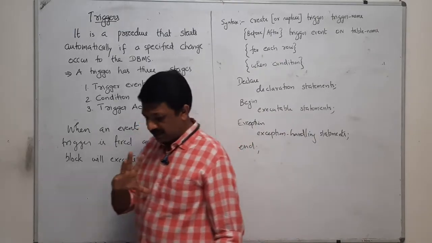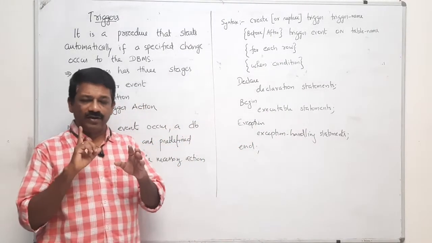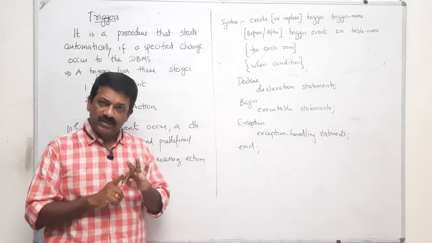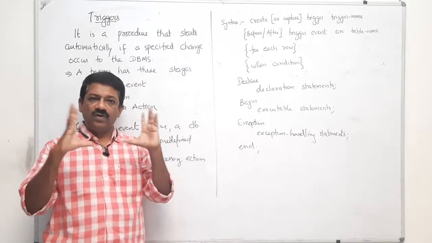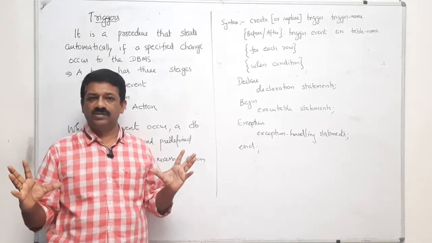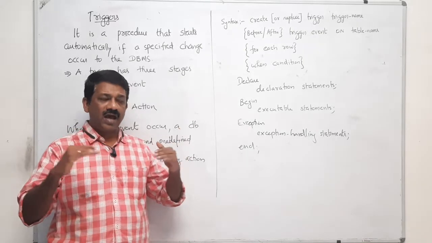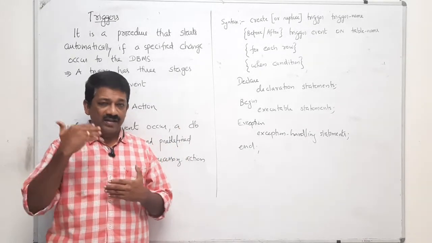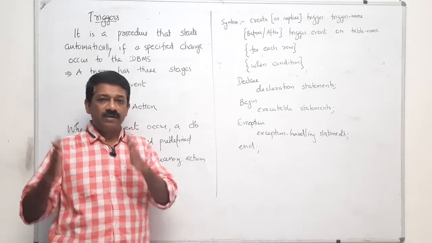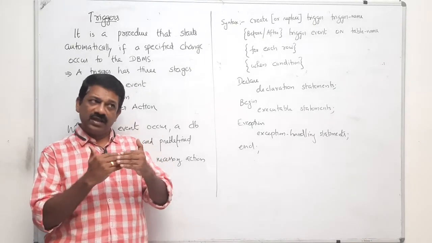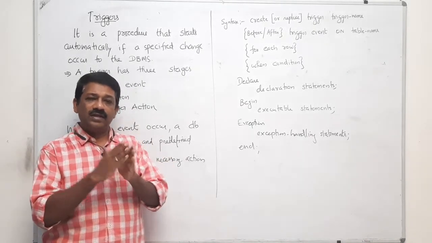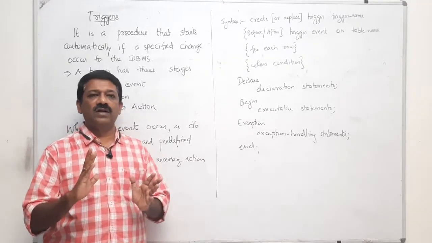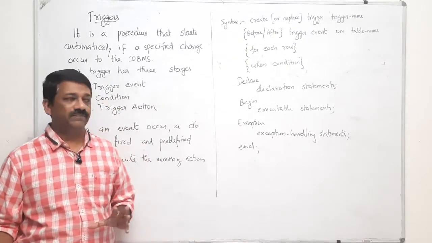For example, if you are inserting, updating, or deleting, these are all different updating operations. When that event occurs, it will check some condition, and depending on the condition some action it is going to take.